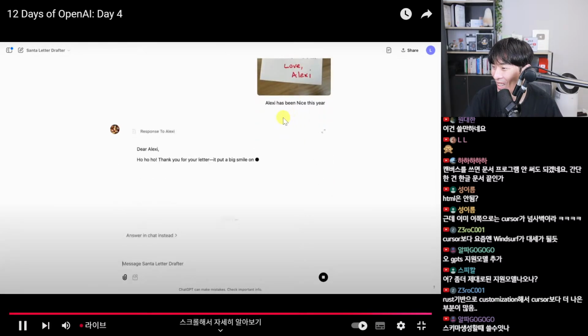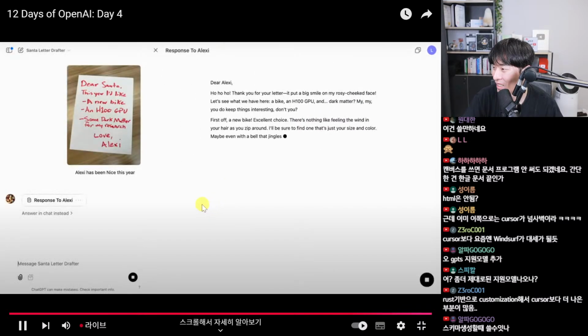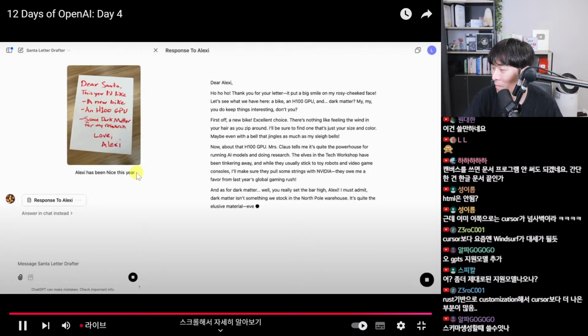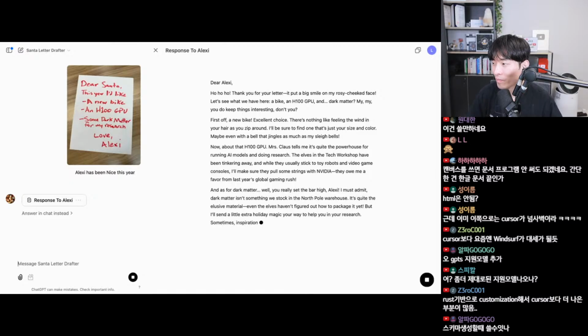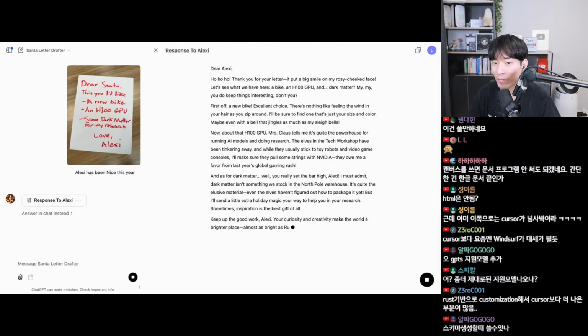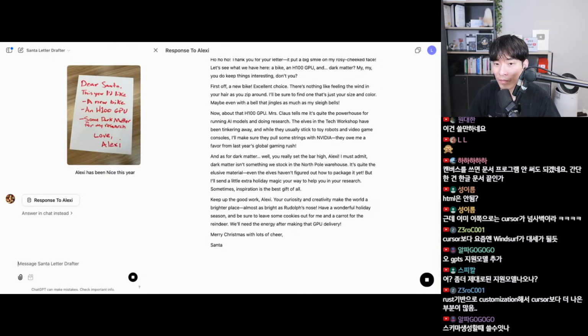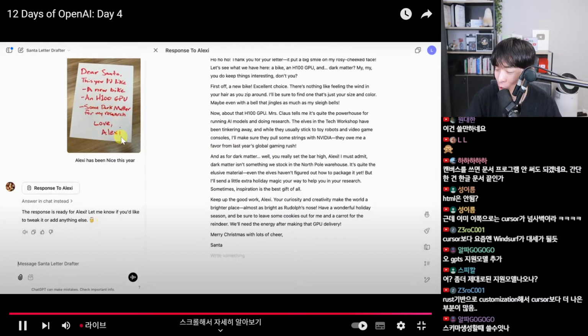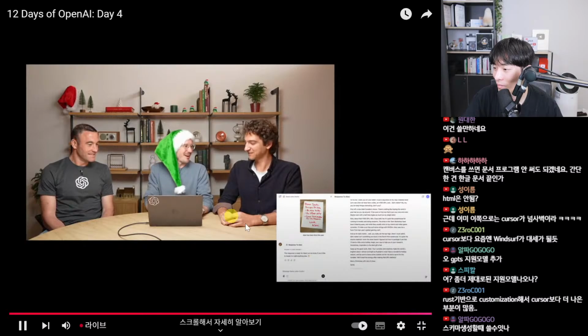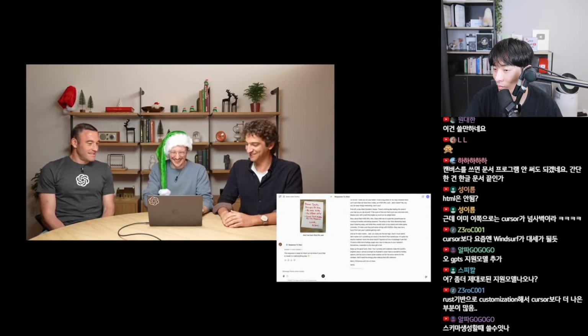All right, here's our custom GPT starting to write out our letter. Nice. It says, Dear Alexi, ho, ho, ho, thank you for your letter. I put a big smile on my rosy-cheeked face. Let's see, what do we have here? First off, a new bike. Excellent choice. All right, looks like you're getting that bike. Great. H100 GPU, Mrs. Claus tells me it's quite the powerhouse running AI models. The elves in the tech workshop are tinkering away on that one for you as well, so that's promising. And dark matter, Santa's admitting that might even be beyond his capabilities in the toy factory. So it sounds like maybe you shouldn't get your hopes up for that one. Yeah, I don't know how you put that one in a stocking either.